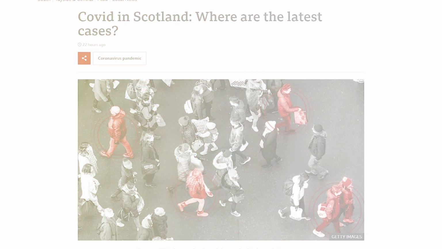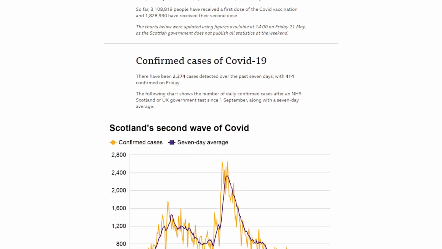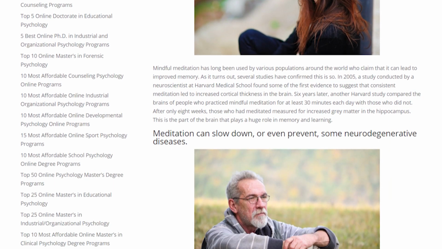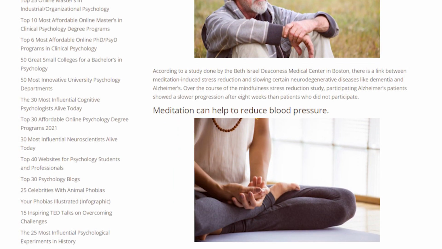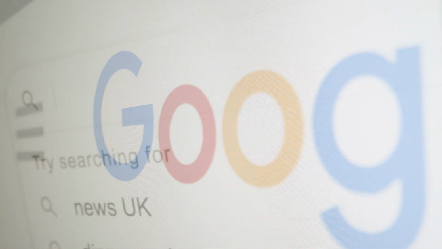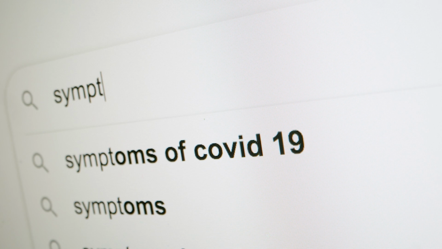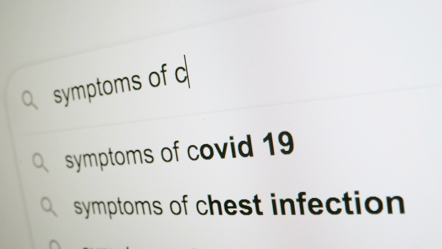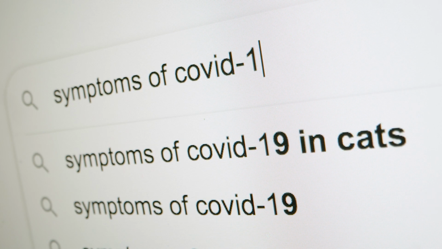Number 3, is it original? For example, original data that nobody has but can be featured on other websites, such as survey results. What 3,000 practitioners really think about meditation. Number 4, is it evergreen or just a fad? This will influence how long content will remain relevant in organic search. However, evergreen content is often competitive to rank for in search results and far less viral.